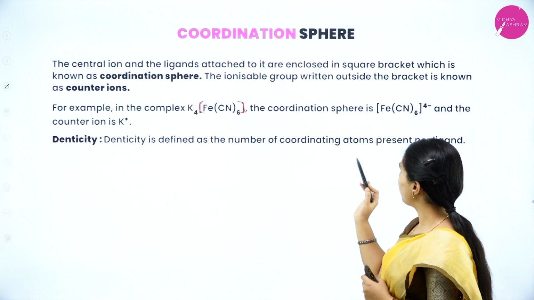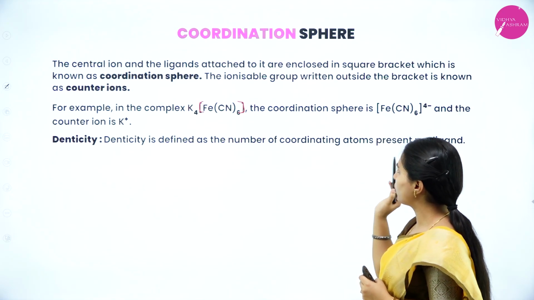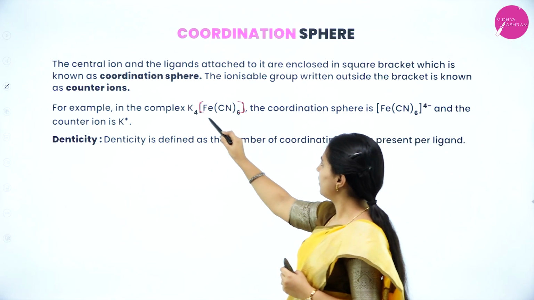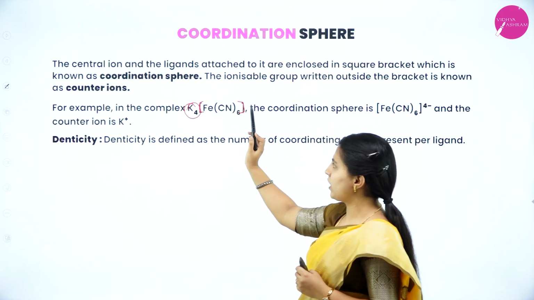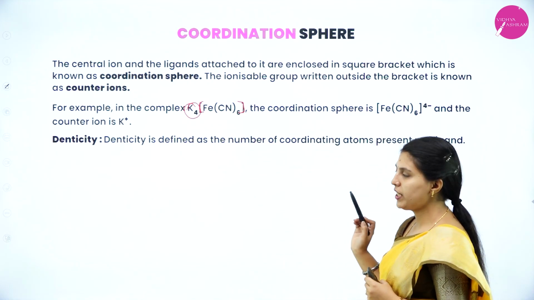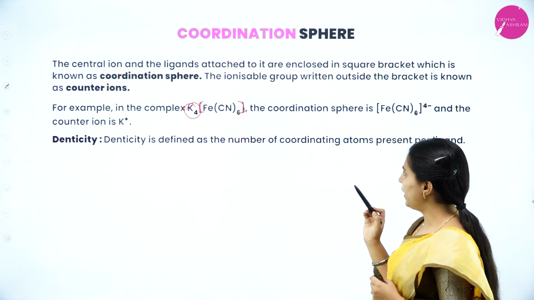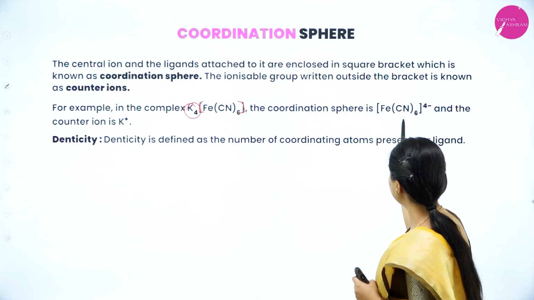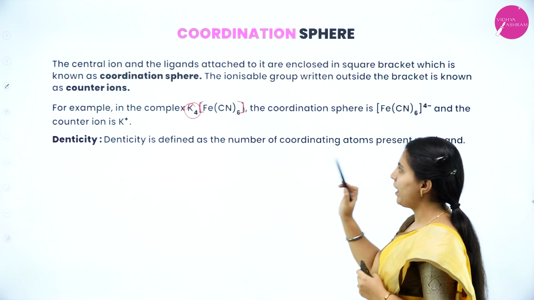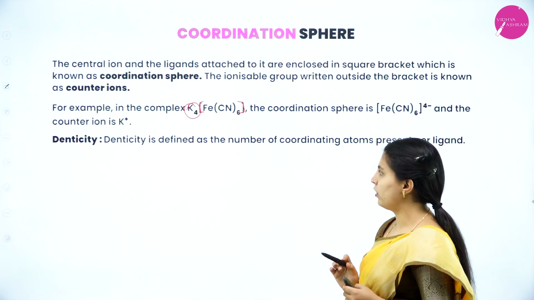The ionizable group written outside the bracket is called counter ions. These are the counter ions which are present outside the coordination sphere. Example, in the complex K4[Fe(CN)6], the coordination sphere is [Fe(CN)6] and the K+ ions are the counter ions.